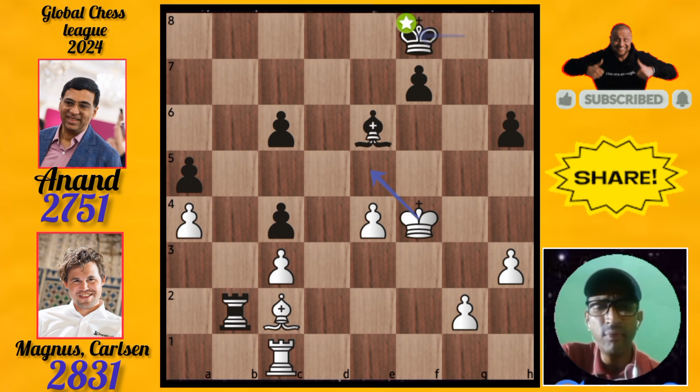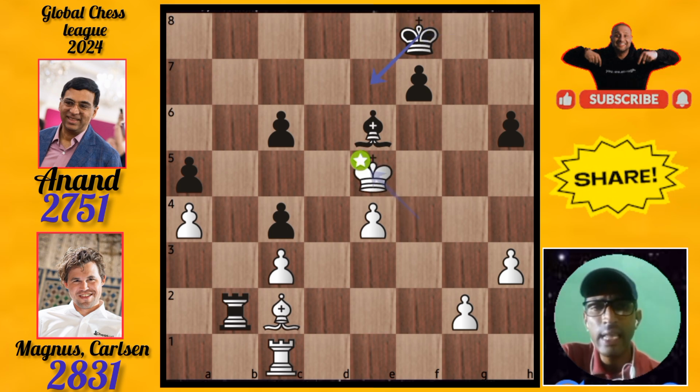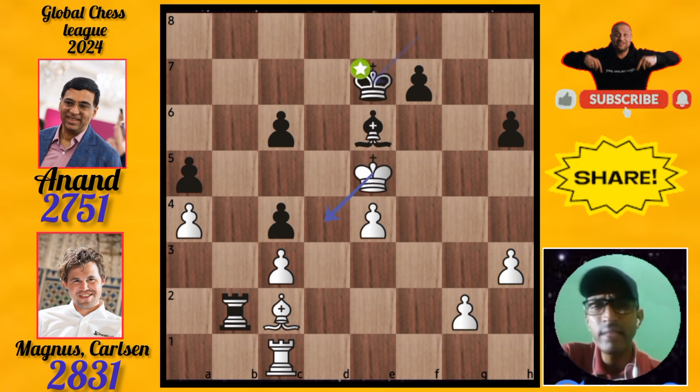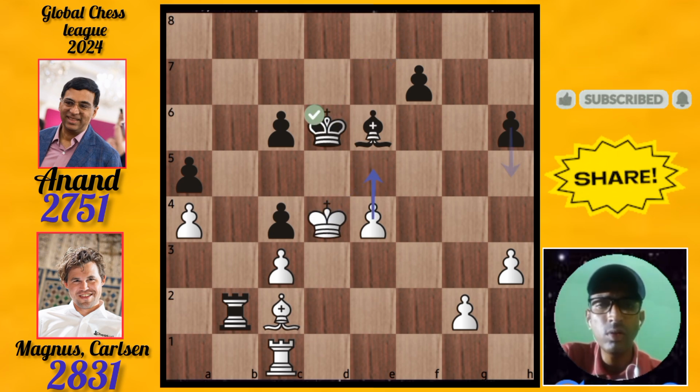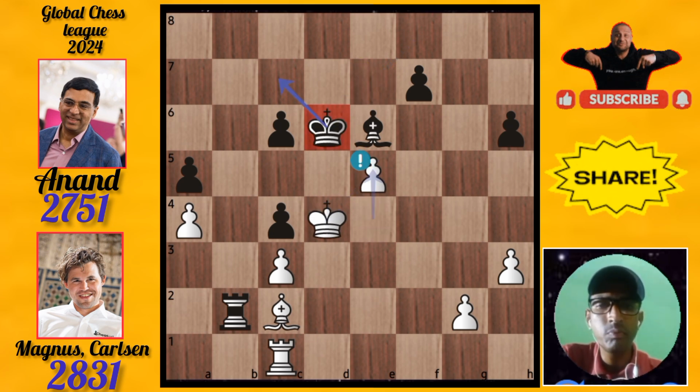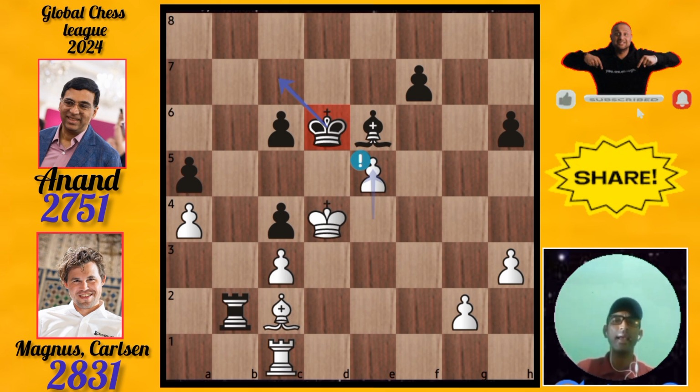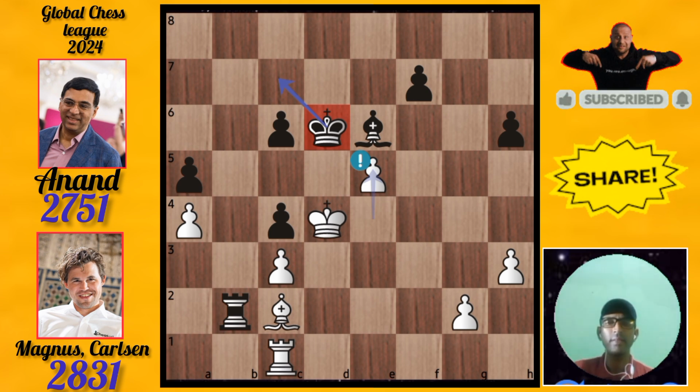Then the king comes to f8. Then the king goes to e5. Then the king comes to e7. Then the king goes to d4. Then the king goes to d6. Then push the pawn to e5 and a beautiful checkmate with Magnus Carlsen. We will see how to carry this match.